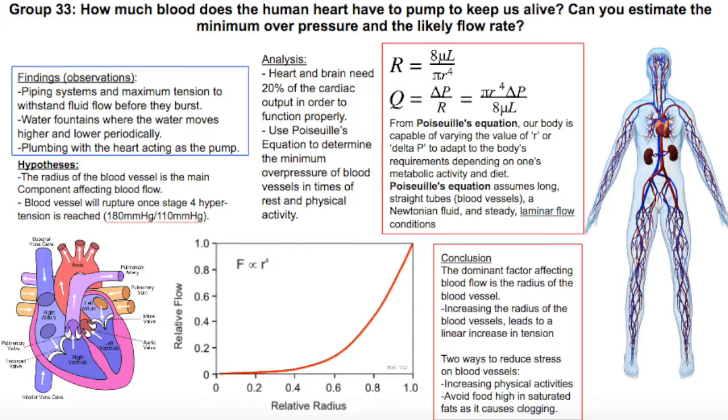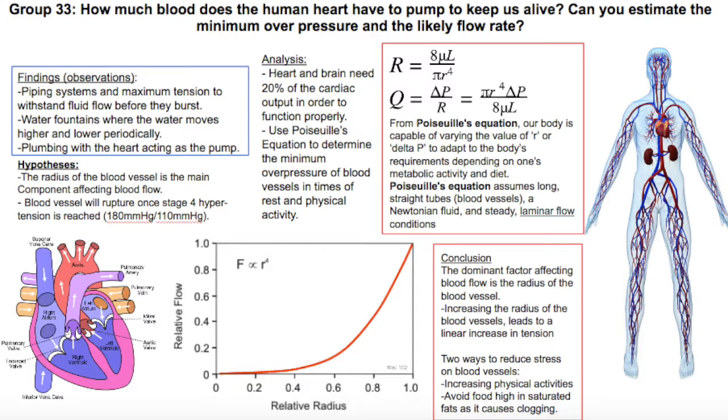The heart and brain need 20% of the cardiac output in order to function properly. We use Poiseuille's equation to determine the minimum overpressure of the blood vessel in times of rest and physical activities.